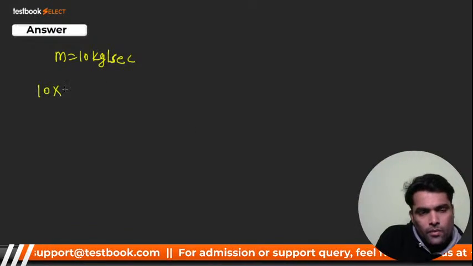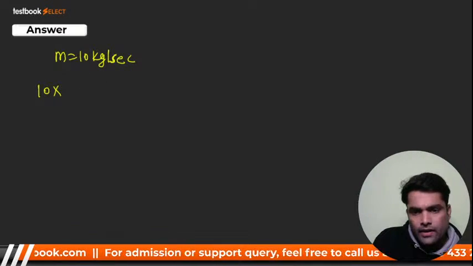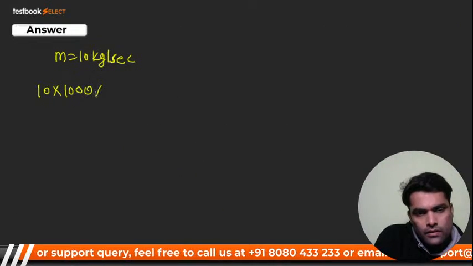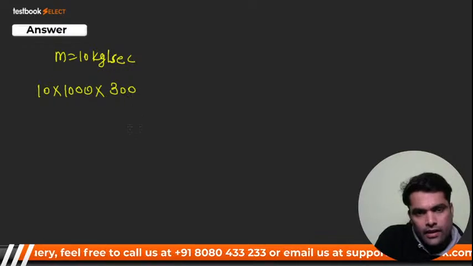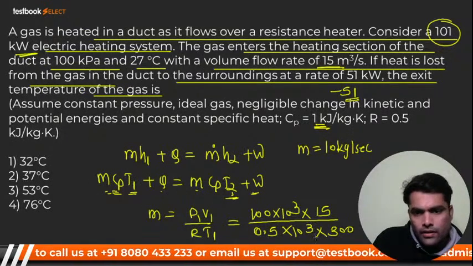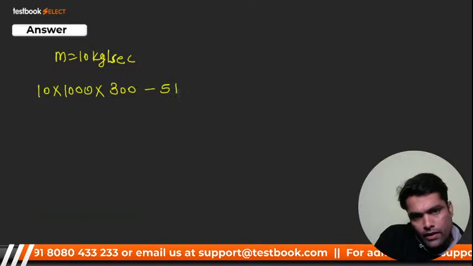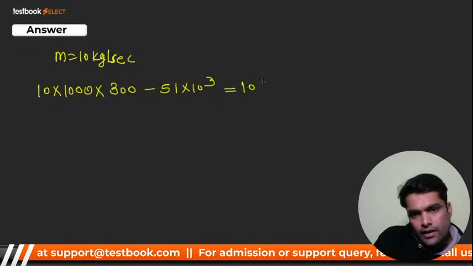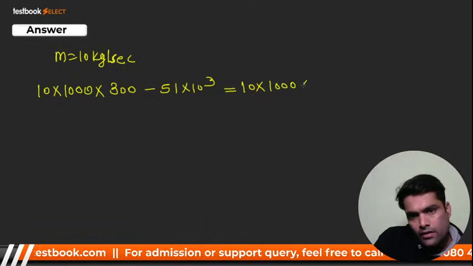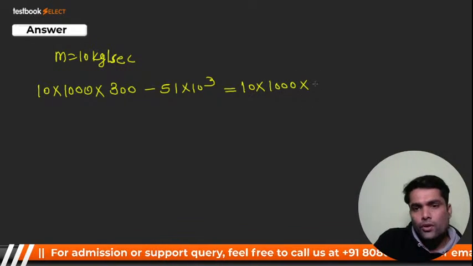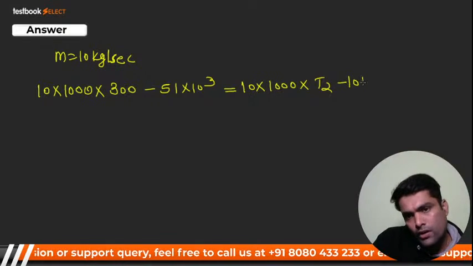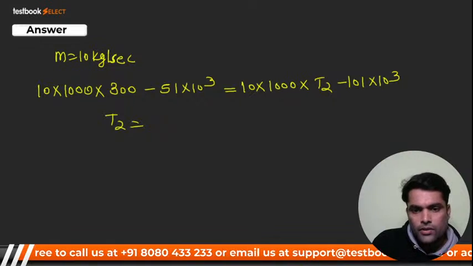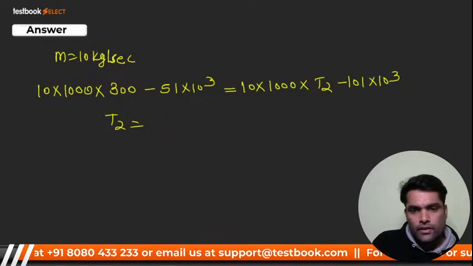So 10 into Cp. Cp is in kilojoule, we have to convert it, 1000, right? T1 is 300. Minus 51 into 10 raised to power 3, because it is in kilowatt, is equal to 10 into Cp 1000 into T2 minus T1. T2 we have to find out, and it should be 101 into 10 raised to power 3. So from here you will get T2, and T2 will come around 305 Kelvin.